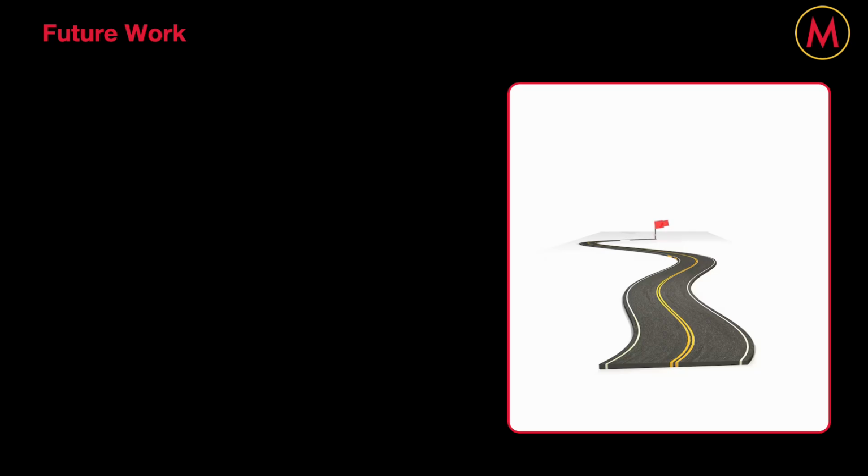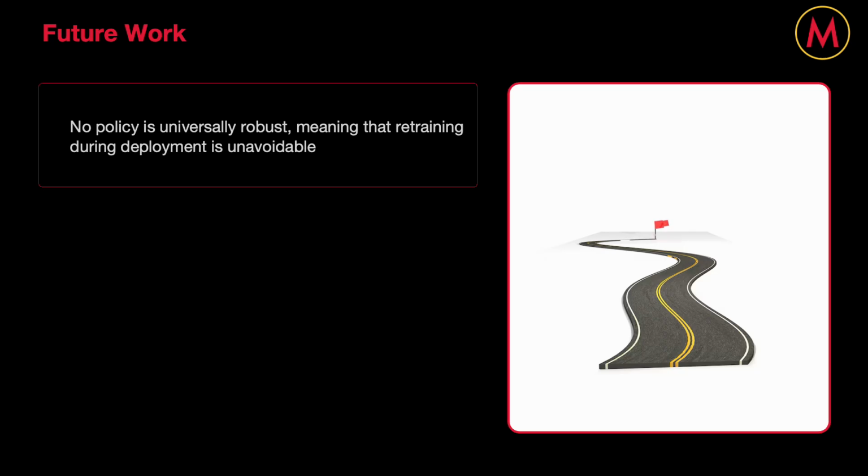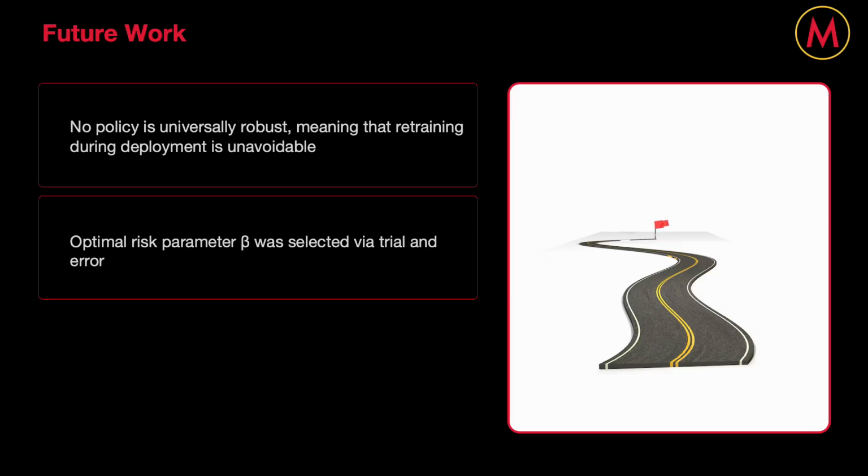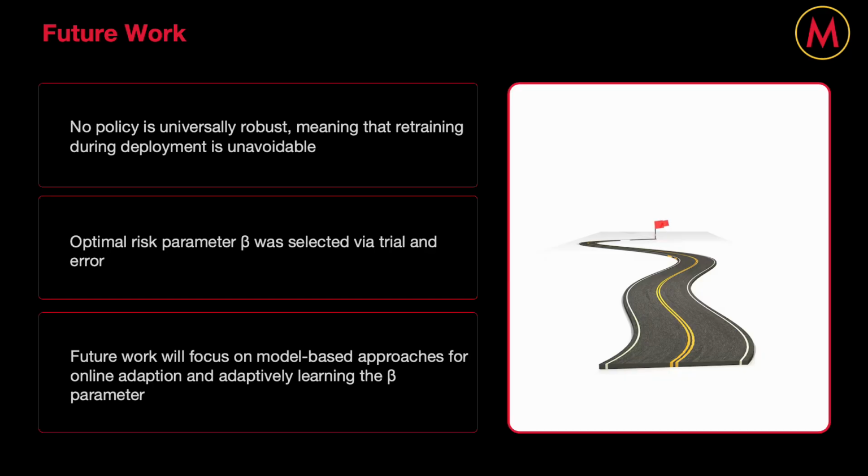And so, although I've demonstrated that RSRL can design quite robust policies, I recognize that no policy is universally robust, which means that some form of retraining or adaptation will always be necessary if this solution ever gets deployed on board any real spacecraft. I also selected the beta parameter through trial and error, an approach that obviously isn't very feasible during real missions. So in the near future, I plan on exploring how adaptation can be performed online in a sample-efficient manner using model-based RL methods, as well as thinking about how we can go about learning this beta parameter on the fly.